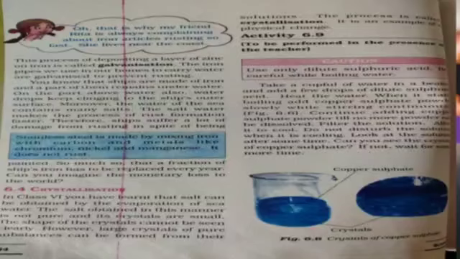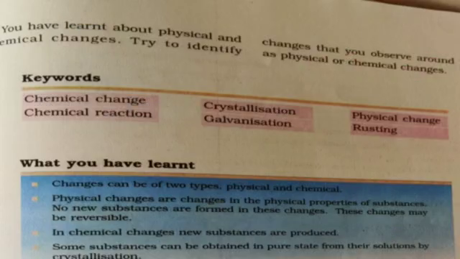So here you have learned about physical change and chemical change. Now in your surroundings also many changes are there. So try to identify the changes that you observe around you, whether it is physical change or chemical change.